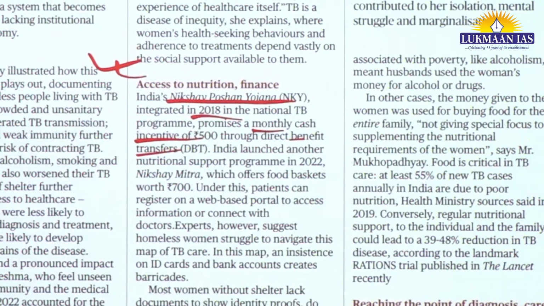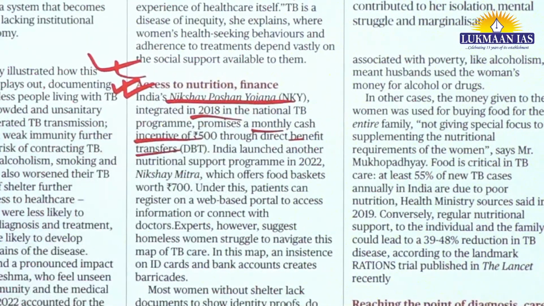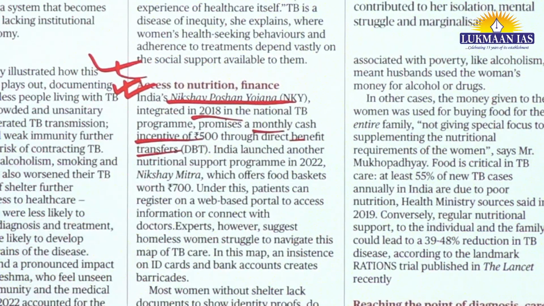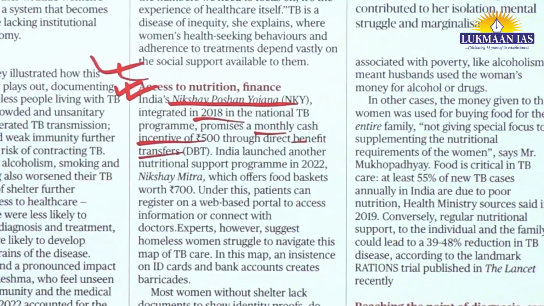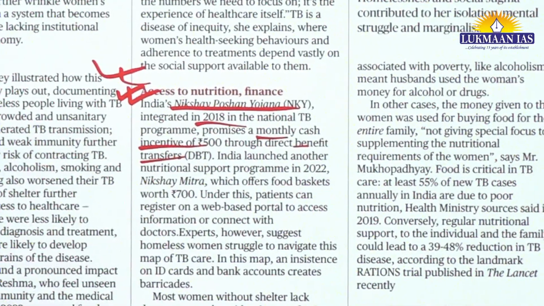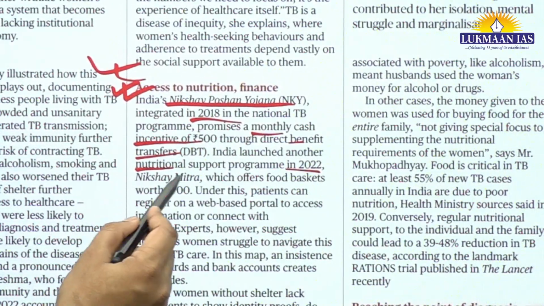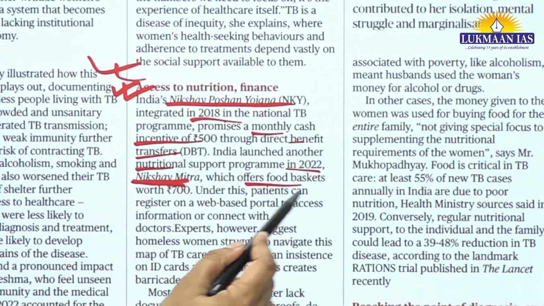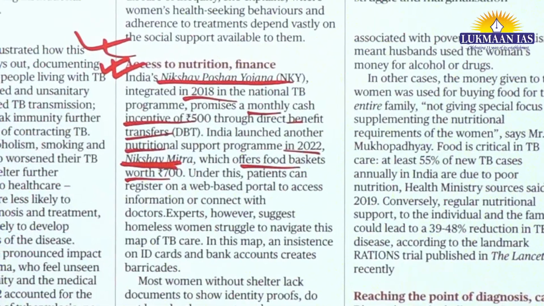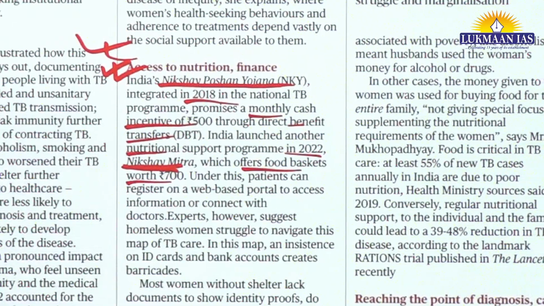Okay, so if there is a patient who is affected by tuberculosis, under the Nikshay Poshan Yojana, under the Nikshay Poshan scheme, the government of India will directly transfer 500 rupees monthly into the bank account of the beneficiary. And India launched another mission, which is known as the National Nutrition Support Program, in 2020. It was named Nikshay Mitra. It offers a food basket worth 700 rupees. Okay, so these are two programs that are being run by the government of India to provide nutritional facilities to those women who are affected by tuberculosis.